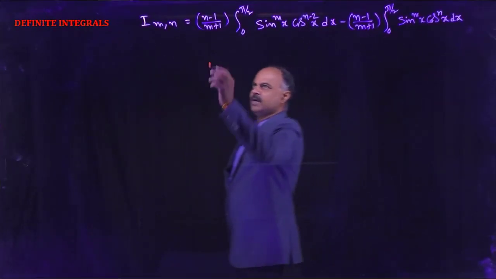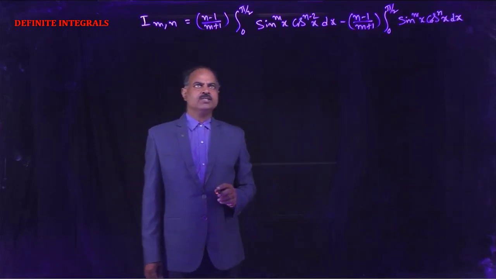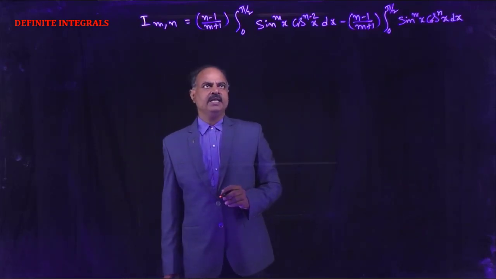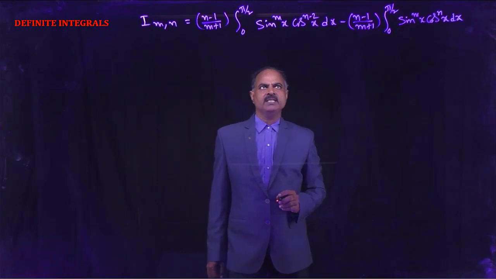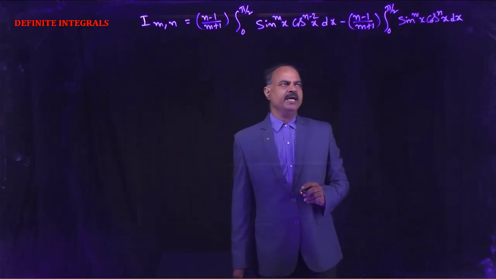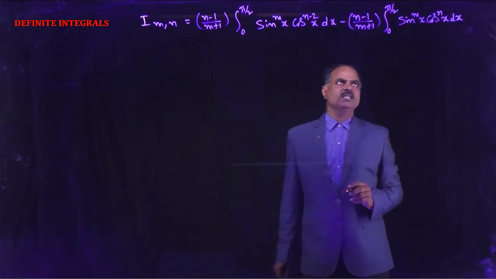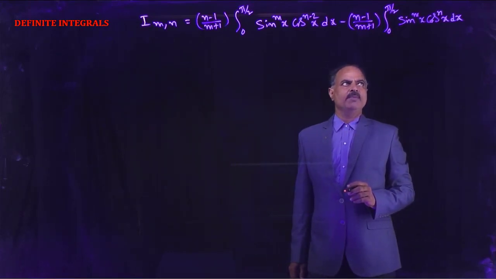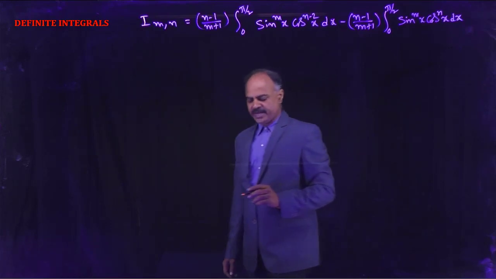Next, I(m,n) equals (n-1) by (m+1) into integral 0 to pi by 2 sin power m x into cos power n-2 x dx, minus (n-1) by (m+1) into integral 0 to pi by 2 sin to the power m x into cos to the power n x dx.